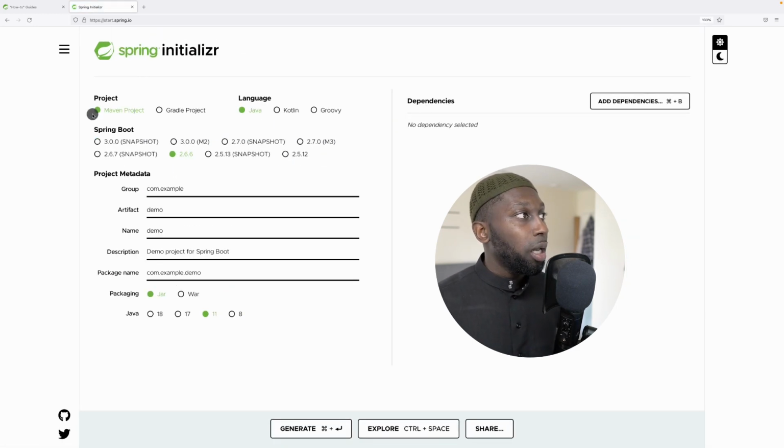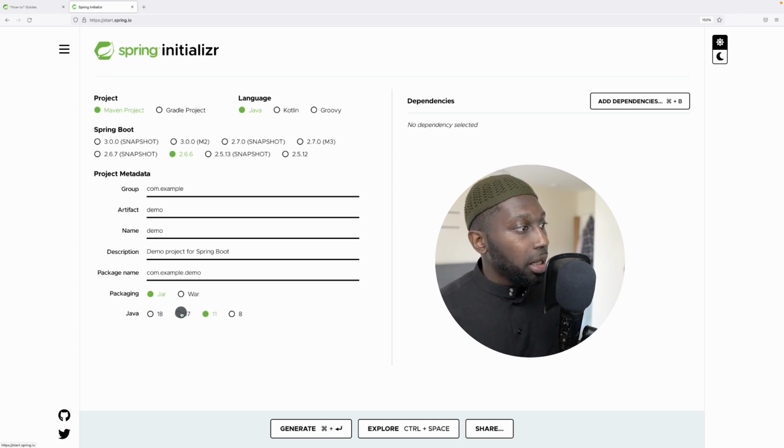So if you want to configure an application using Spring Boot, you can choose the project, Maven or Gradle, even the language. You can use Kotlin if you want, or Groovy, and then you have different versions in here. Depending on the build tool that you choose, either Maven or Gradle, you have to specify the project metadata, and also you can choose the packaging, whether it's jar or war, and the Java version.